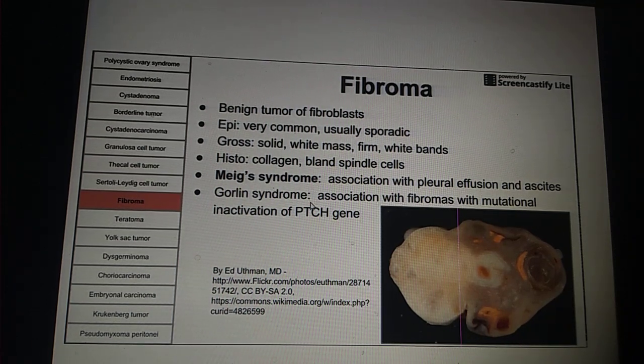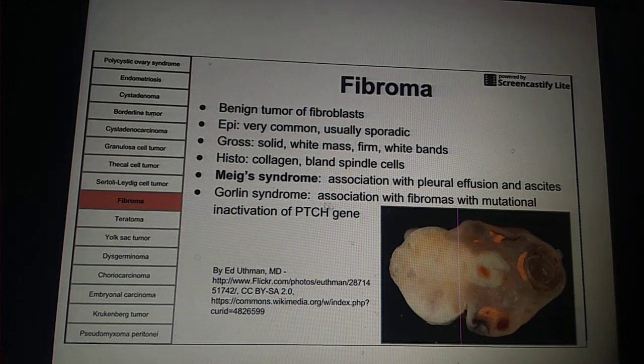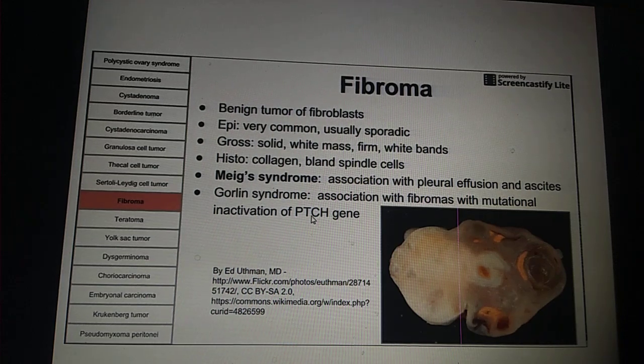This is generally a nevoid basal cell carcinoma syndrome, in which, instead of the basal cell carcinoma, you can get fibromas, or you can get other benign tumors of the jaw and things like that. Fibromas can occur in the ovary or even in the heart. Small tumors can occur in Gorlin syndrome.